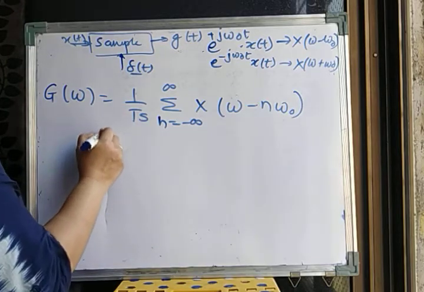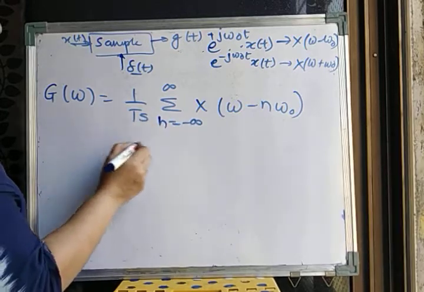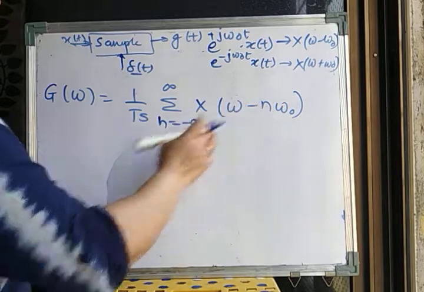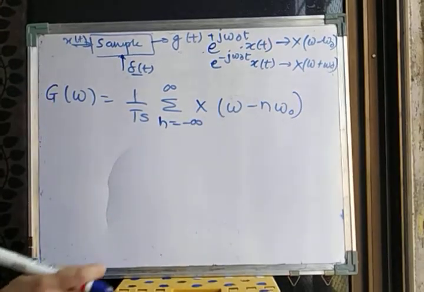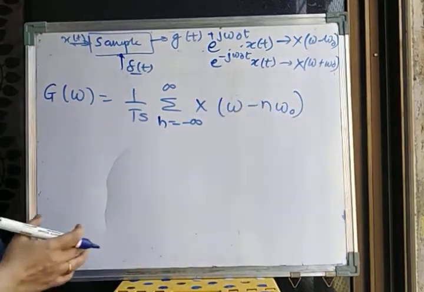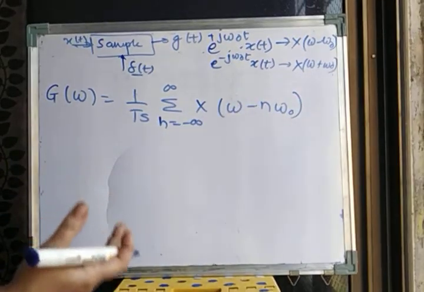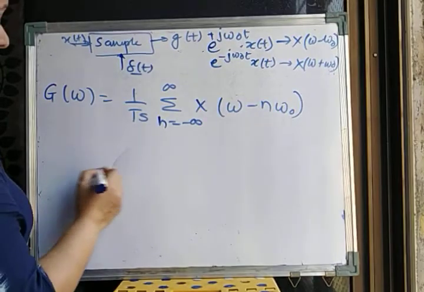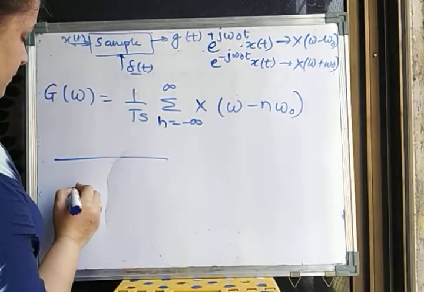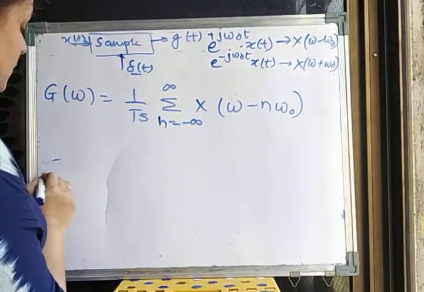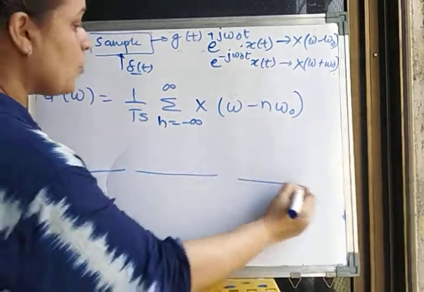So depending on the value of omega 0, what will be omega 0? If I select omega 0 exactly equal to omega s, these samples will be separated at omega s. So in that case I am going to get lobes like this.